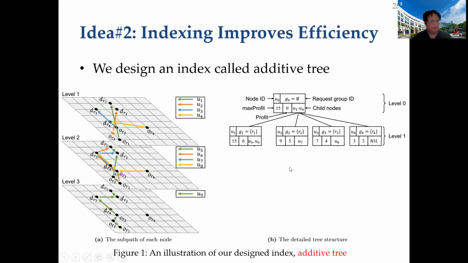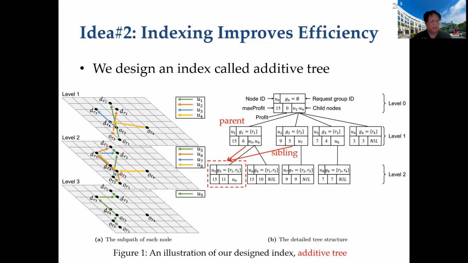At the first level, we create n nodes to represent each single request. At the second level, we create the request group formed by 2 requests. Specifically, we create the child node by adding 1 request into the group of its parent node. How to do this efficiently? We can enumerate each sibling of this parent, which has only 1 different request from this parent.